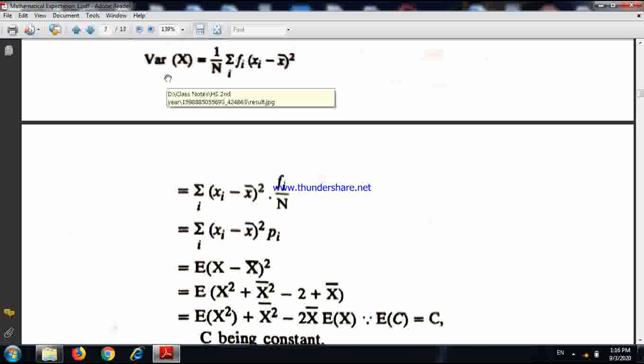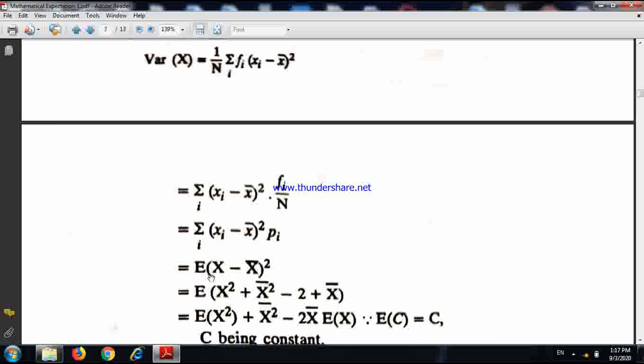We can also compute the variance, and the formula for variance is 1 upon N summation fi into (xi minus x bar) whole square. So here also we bring this 1 upon N inside the summation. So we get summation (xi minus x bar) whole square into pi.